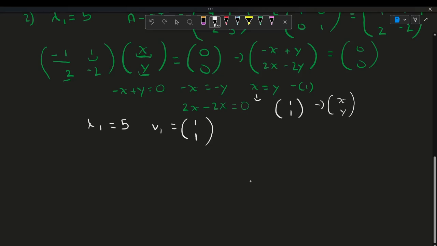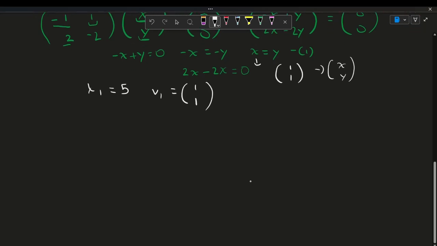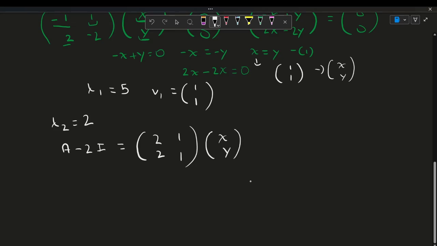So now let's redo the same thing for lambda 2 is equal to 2. Let's redo the same process. So you do A minus 2I, you'd find that first. That would be equal to [2, 1; 2, 1]. And then you do this times v, which is xy. So we're just doing A minus 2I times v is equal to 0. So that would be equal to 0, 0.